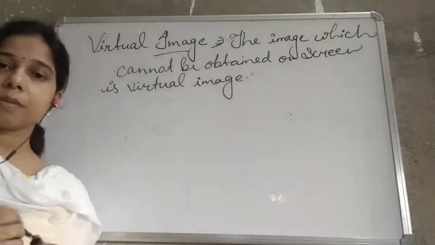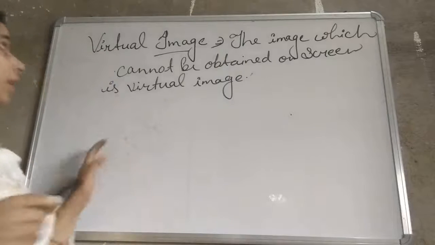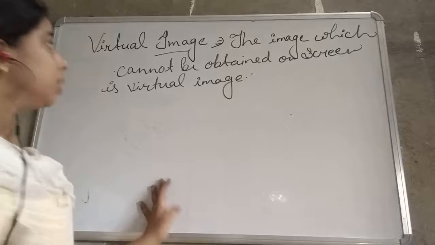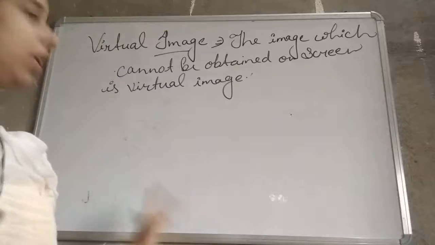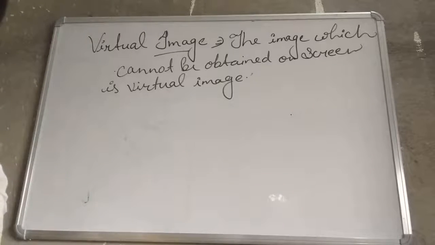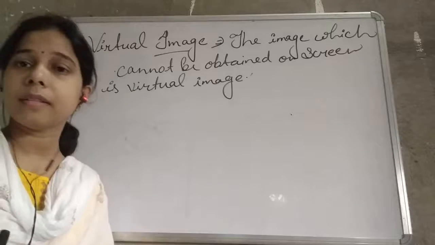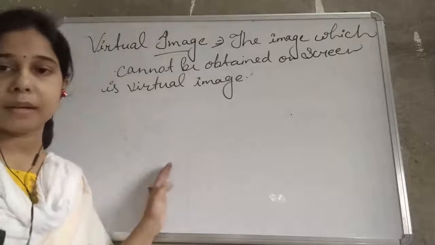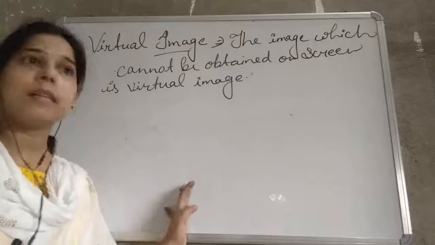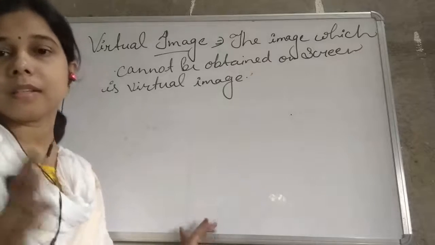This is the definition of the virtual image. Now, students, what example can we take to understand the virtual image? It is the plane mirror present in our home.